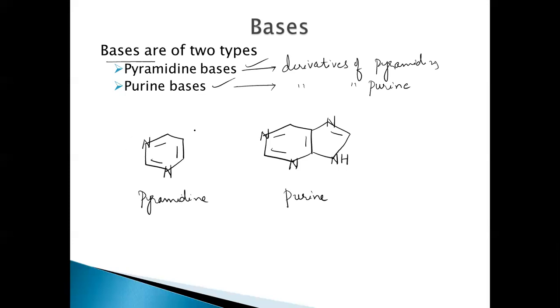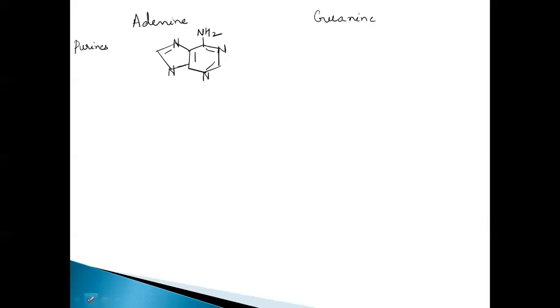Right. So this is the structure of purine, and we are writing the purines and the pyrimidines. These are the derivatives of purines. That's adenine and guanine. This is the structure of adenine, and guanine also same thing, right?